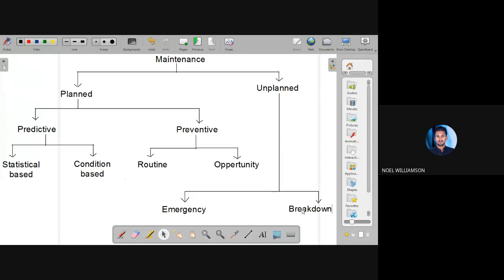So this is about the maintenance classification. We have seen what maintenance is: a set of organized activities carried out in order to keep an item in its best operational condition with minimum cost.